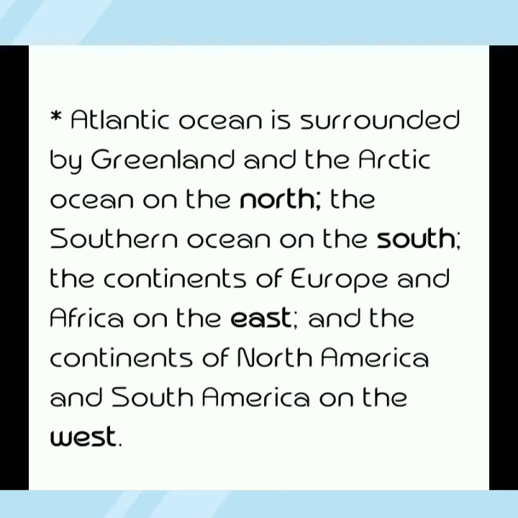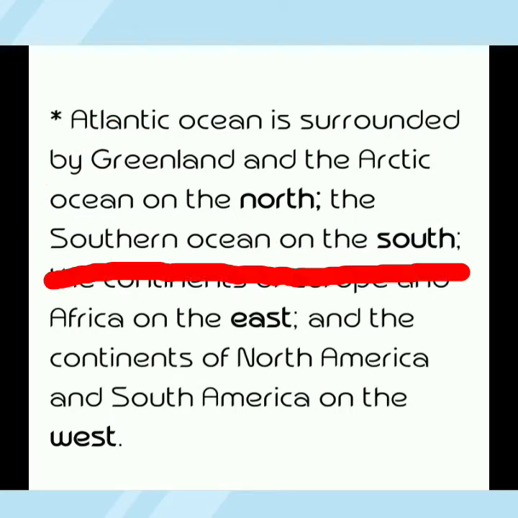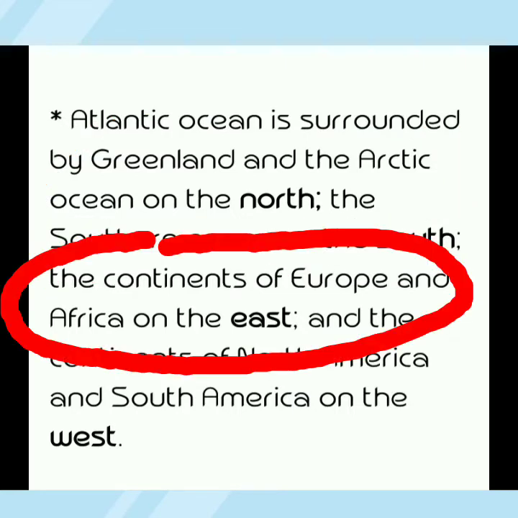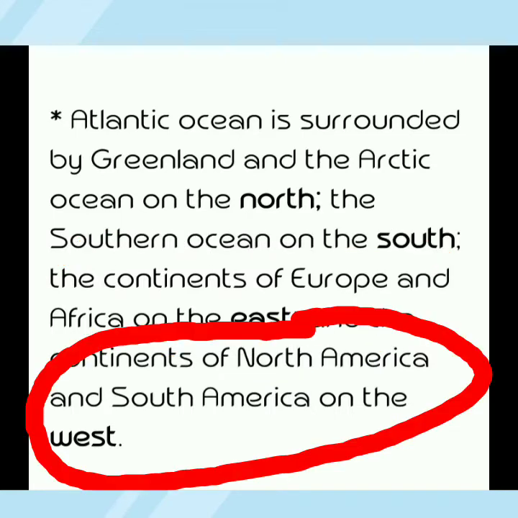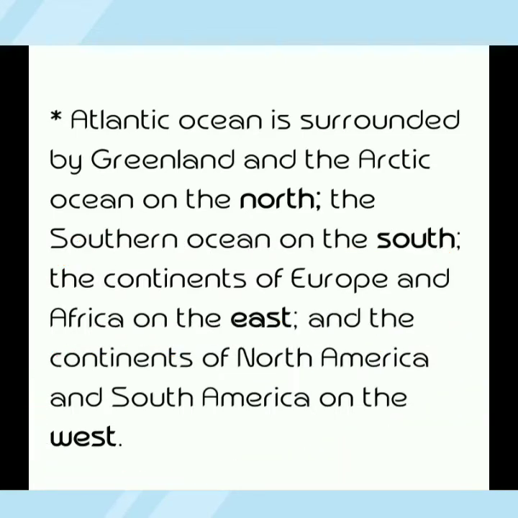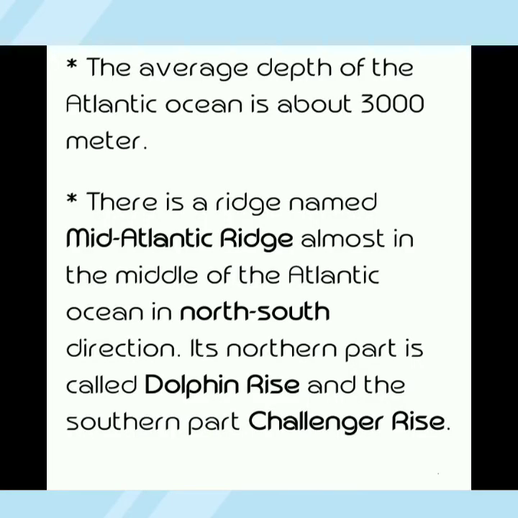The Atlantic Ocean is surrounded by Greenland and the Arctic Ocean on the north, the Southern Ocean on the south, the continents of Europe and Africa on the east, and the continents of North America and South America on the west. See the boundary of the Atlantic Ocean. The average depth of the Atlantic Ocean is about 3000 meters.